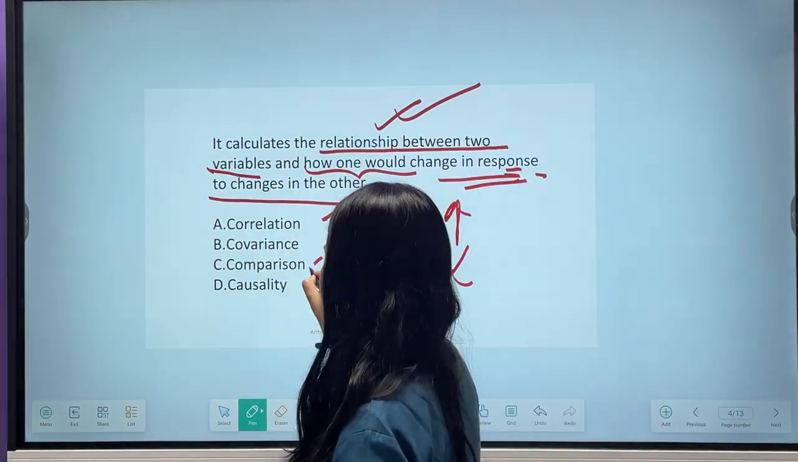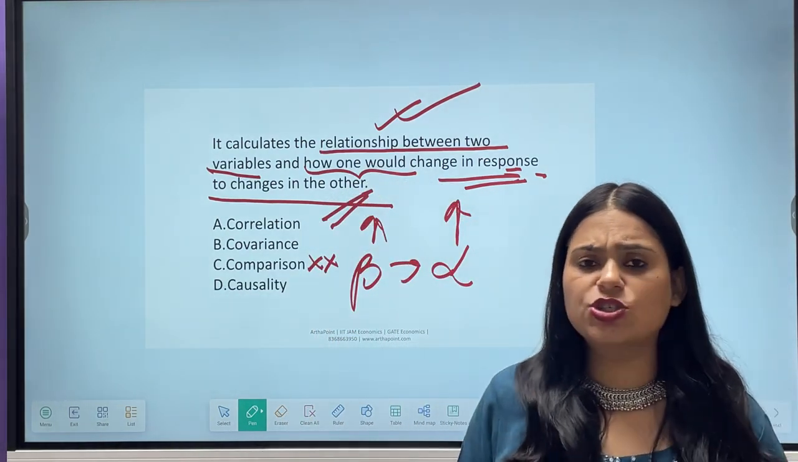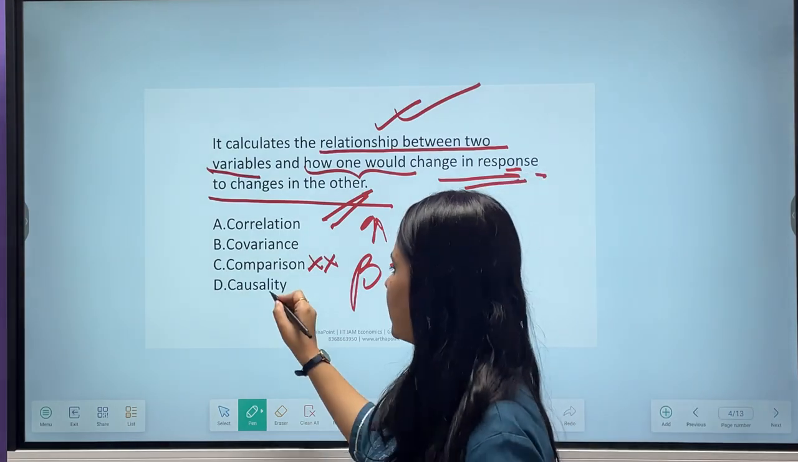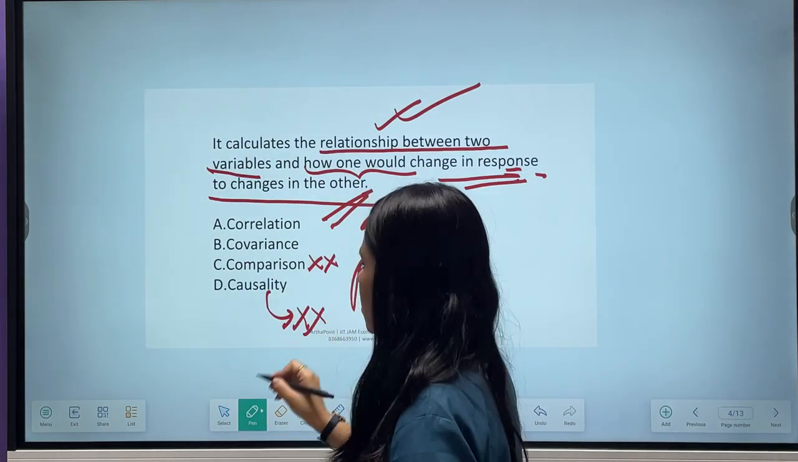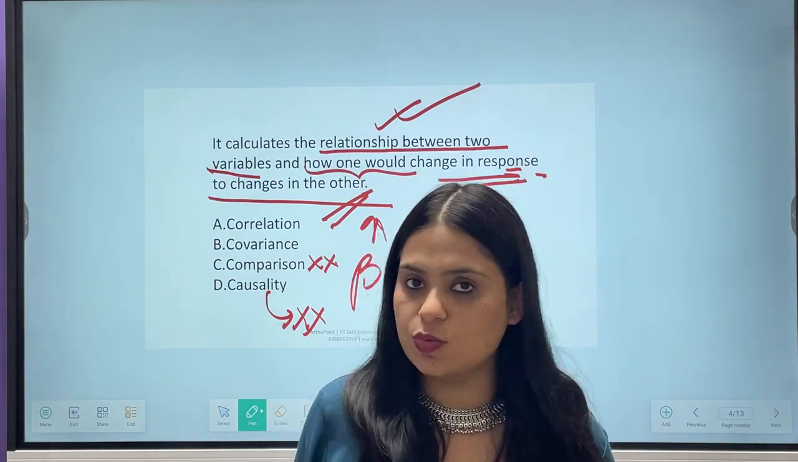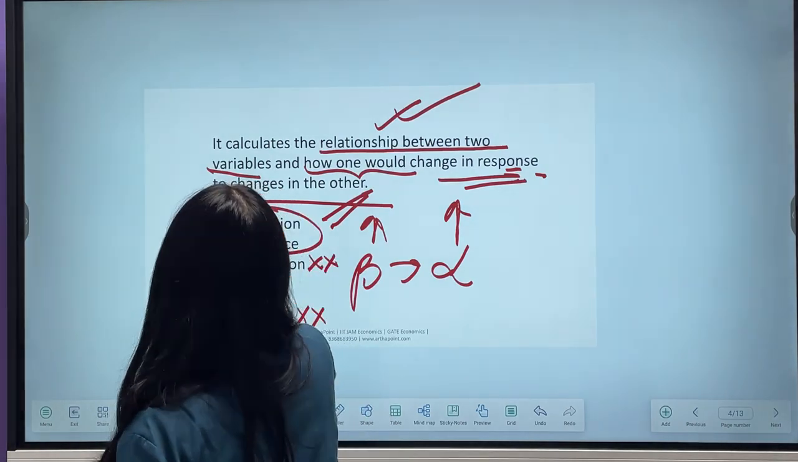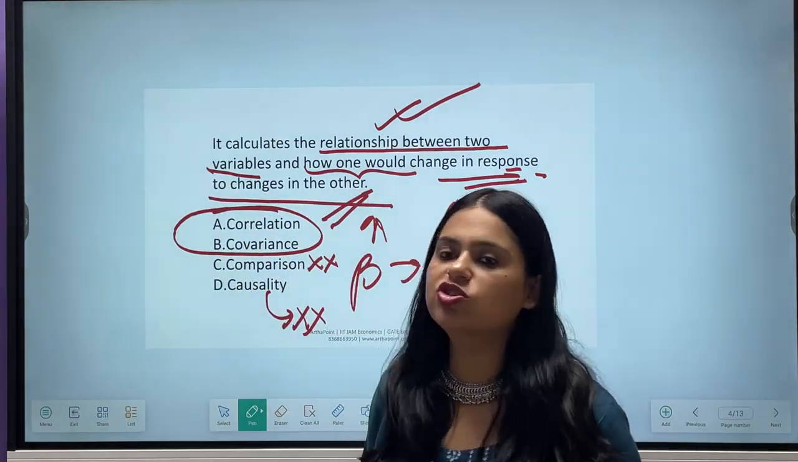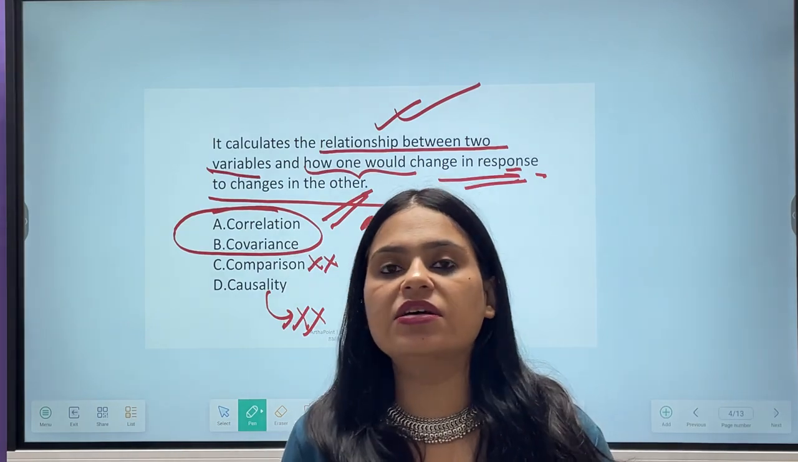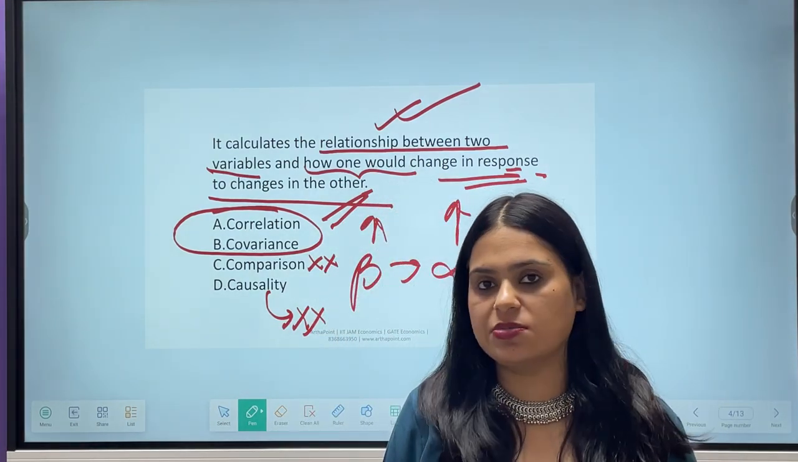But comparison तो नहीं हो सकता. You are not comparing two variables. Causality भी नहीं हो सकता. One is not causing the other. It's a relationship between two. So it will either be correlation or it will be covariance. यही दो चीजें हो सकती हैं. Either correlation or covariance. Only these two things are possible.